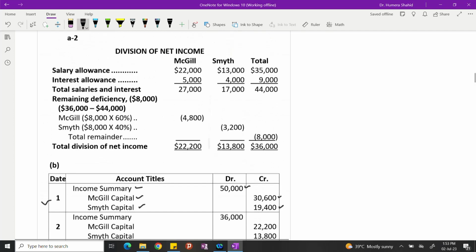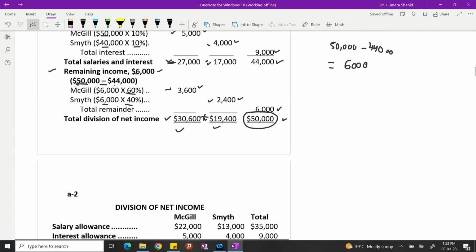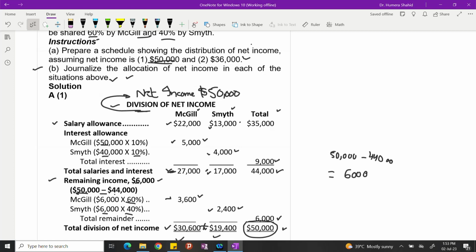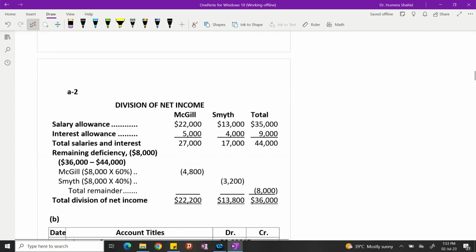Let's make the second schedule with the second income which they have provided us in the question. So what was that? That was 36,000, right? So you can also write the same thing over here. This is division of net income. Below this, you can write net income, $36,000. Okay. So division of net income is $36,000.